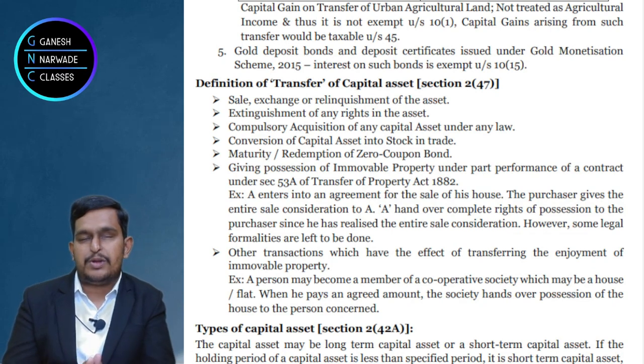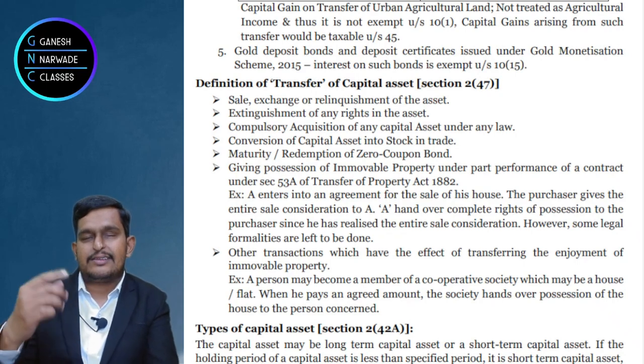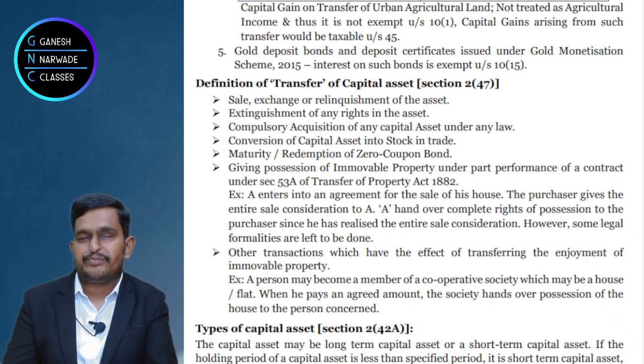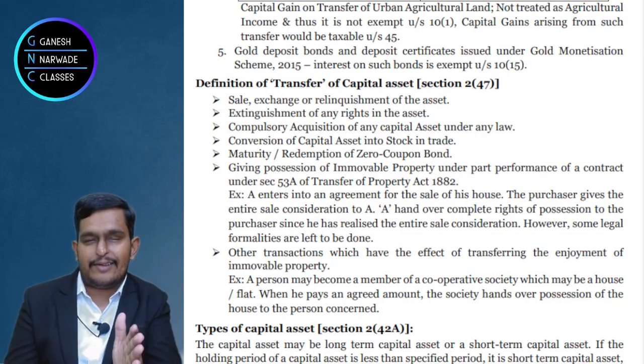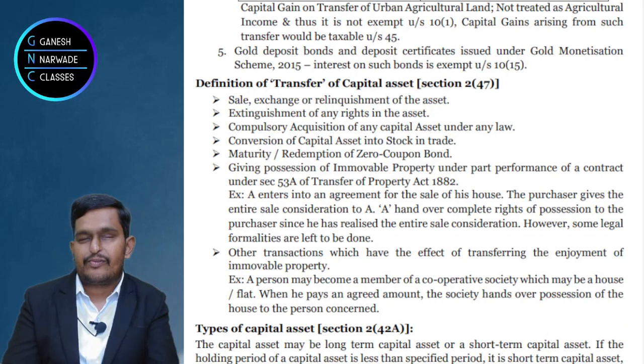But what are zero coupon bonds? Suppose today I pay 70 rupees to the company and after 3 years the company pays me 100 rupees. Did they pay any interest to me? 6%, 8% interest? Nothing like that. There is no coupon rate of interest. That's why they said zero coupon. But the difference between 70 and 100 is there. The issue price is 70. That means they sold at 70 and paid back 100. That difference is taxable. Correct?